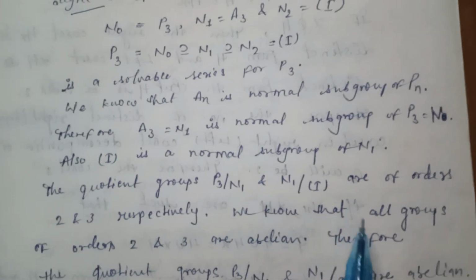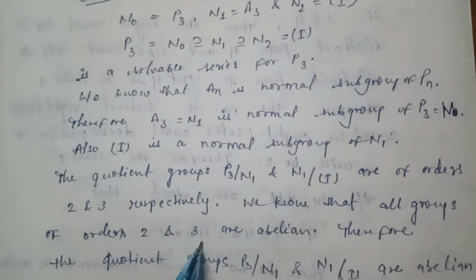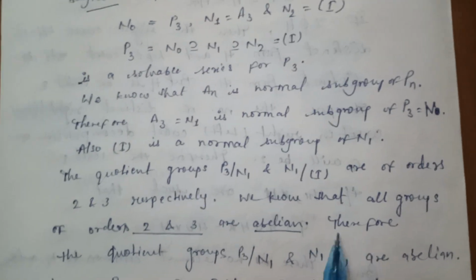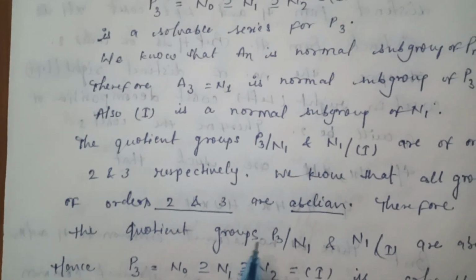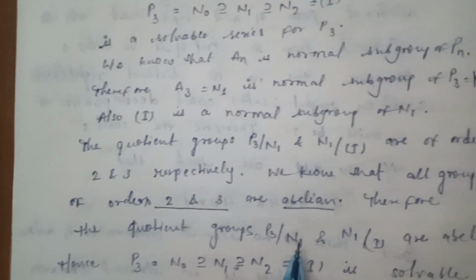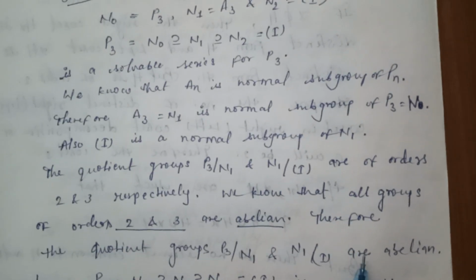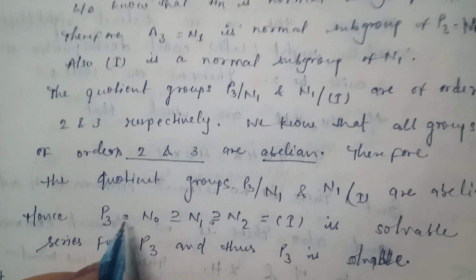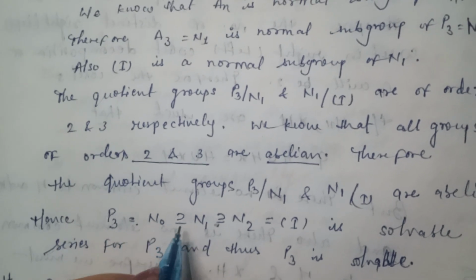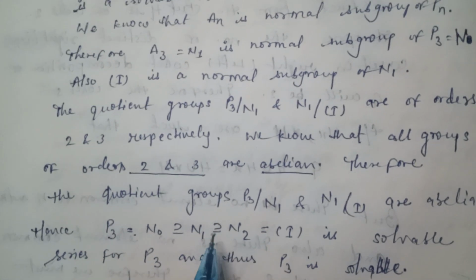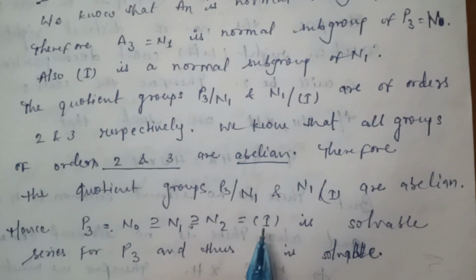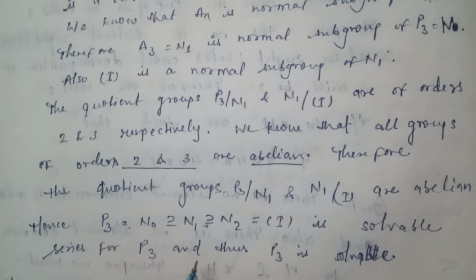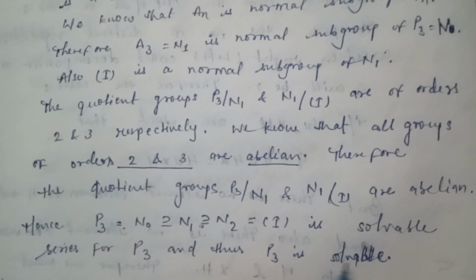We know that all groups of order 2 and 3 are abelian. Therefore, the quotient groups P3 by N1 and N1 by I are abelian. Hence, P3 is equal to N0 is a superset of N1 is a superset of N2 is equal to I is a solvable series for P3 and thus P3 is solvable.